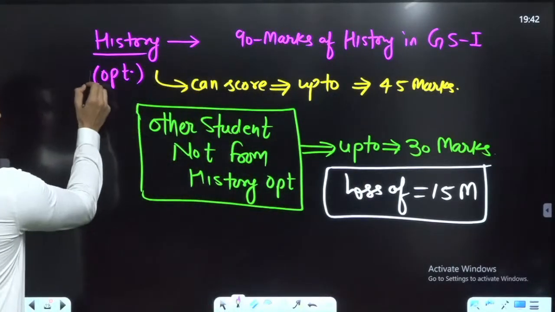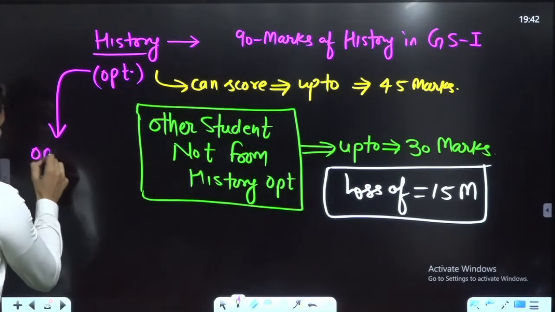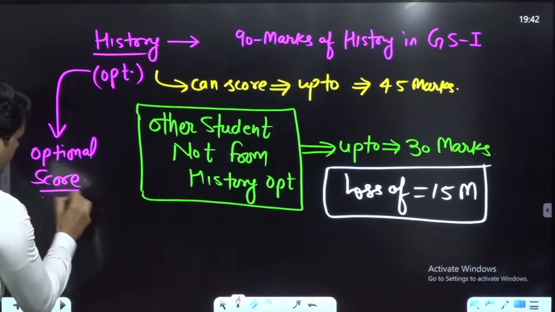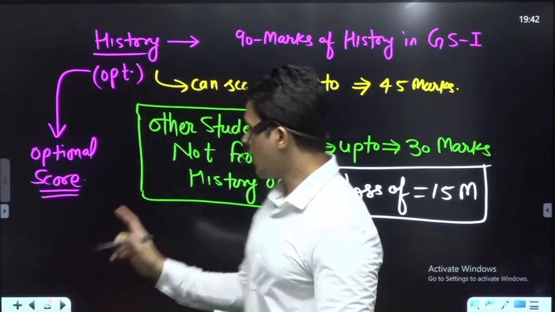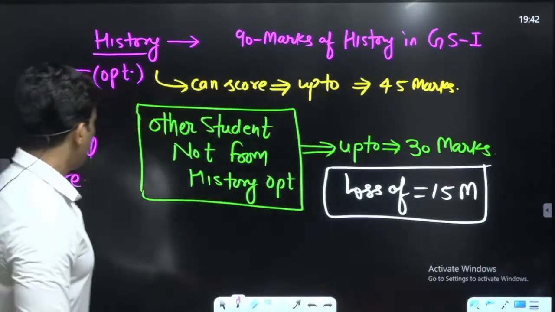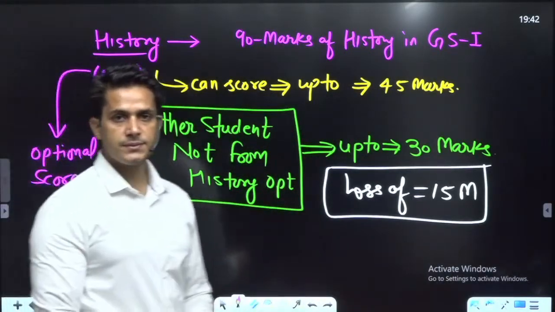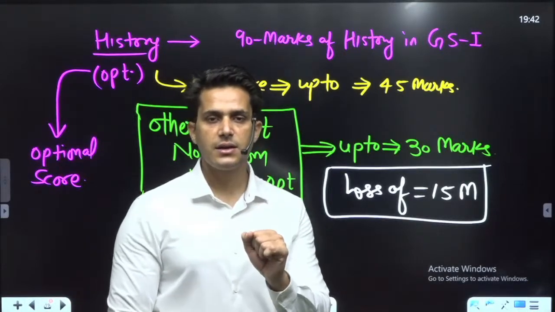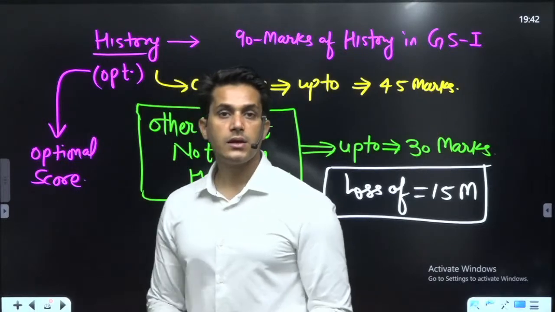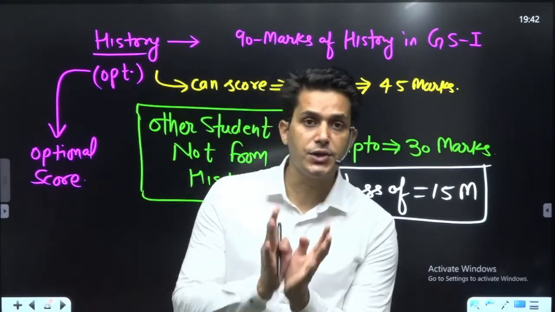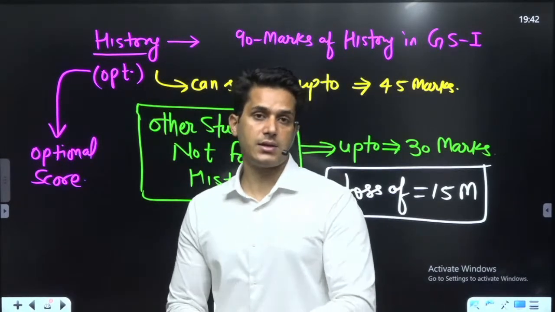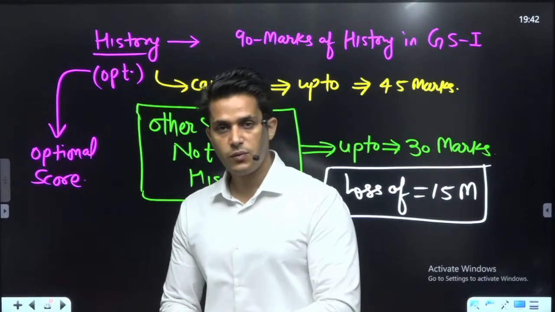Now come to the optional score. Please see it very carefully. The maximum score is 500, and out of 500 in history, 300 marks is very tough, a very hard nut to crack. Why?